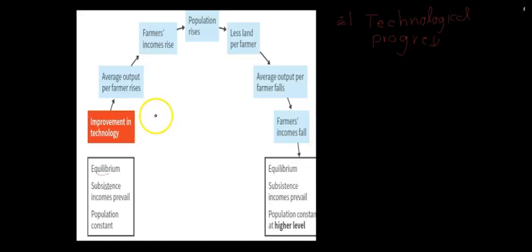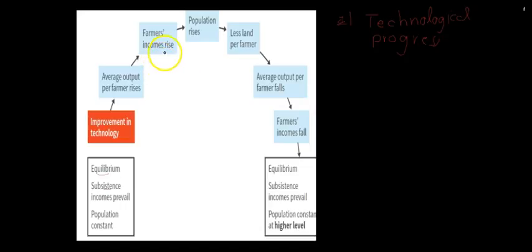The average output per farmer will rise, because a technology change means that the average productivity has increased, or we can say that the average output has increased. So what will this mean? That now farmers will be able to have their incomes rise, because the farmers are able to produce more, or we say average output per farmer will increase, so they will be able to earn more.